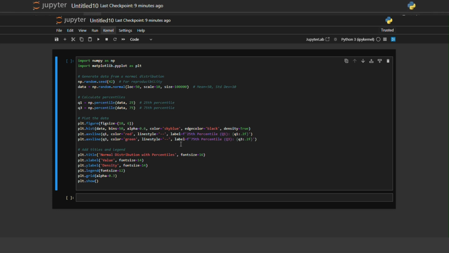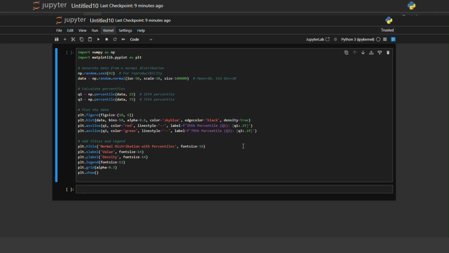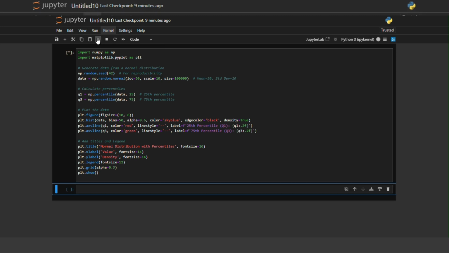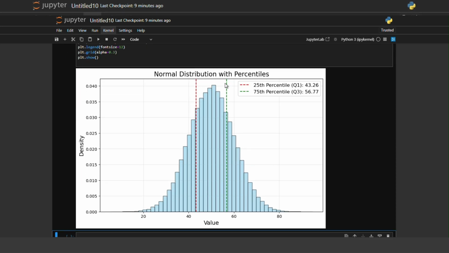Percentiles are widely used to understand data distribution and make comparisons. For example, growth charts for children use percentiles to track their development relative to other children. Understanding percentiles helps us interpret individual data points in the context of the entire dataset.